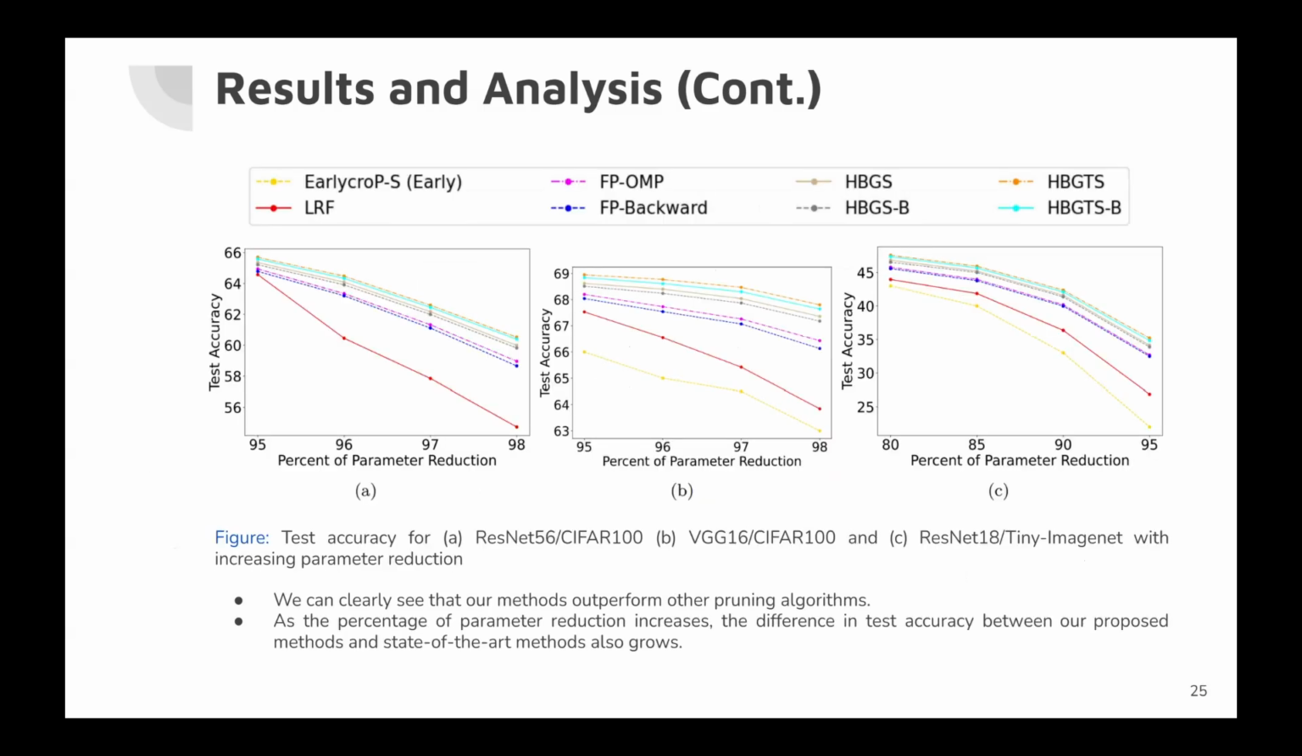Here we can notice that as the percentage of parameter reduction increases, the difference in test accuracy between our proposed methods and the state-of-the-art methods also grows. At higher parameter reduction, greater than 90%, the proposed methods outperform existing methods by approximately 5%.